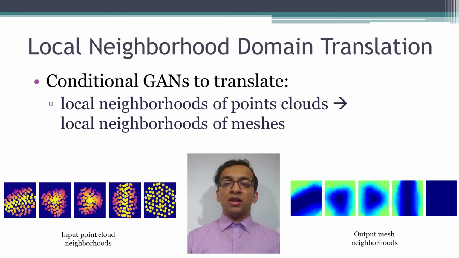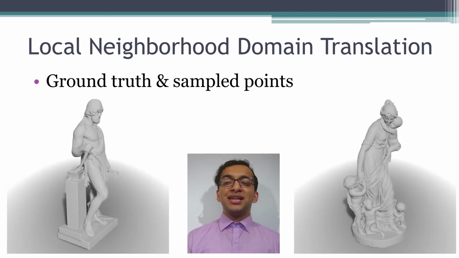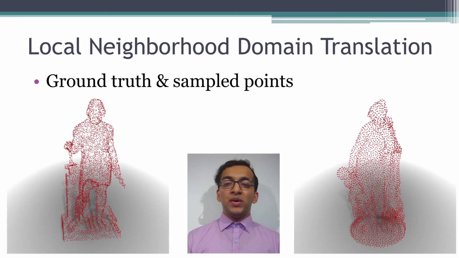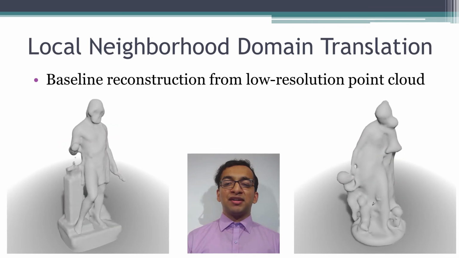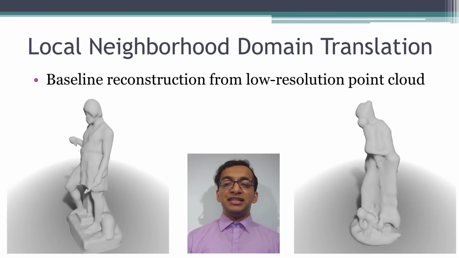We can improve the quality of surface reconstruction from point clouds by training a conditional GAN to translate between local neighborhoods of point clouds and local neighborhoods of triangular meshes. By utilizing the translated neighborhoods, we see significant improvement in the reconstructed surfaces. Many fine details are recovered.